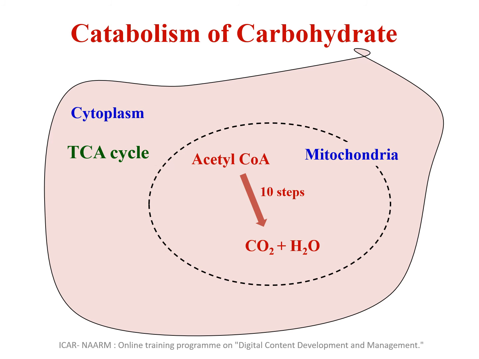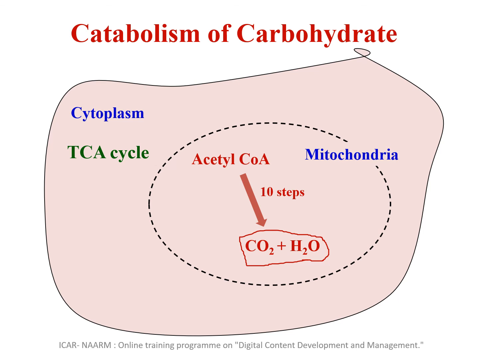Here acetyl-CoA is converted to carbon dioxide and water. This takes place in a pathway called the TCA cycle or tricarboxylic acid cycle, otherwise called the Krebs cycle. Glycolysis and TCA put together lead to complete oxidation of glucose. Glucose was the starting material in glycolysis, and the end products of the TCA cycle are carbon dioxide and water. Only when the TCA cycle is completed is glucose completely oxidized into carbon dioxide and water. Again, this is a 10-step process, and it operates in the mitochondria.